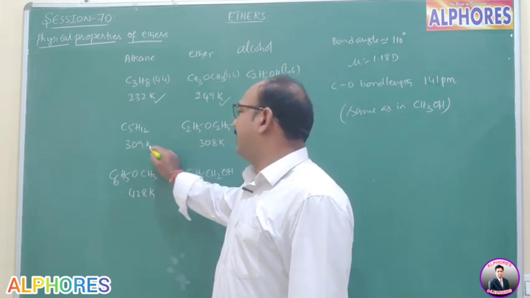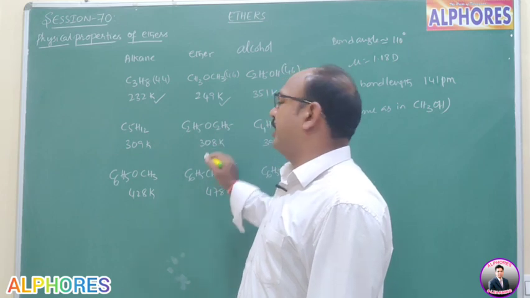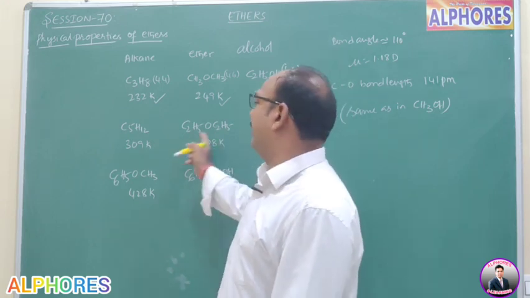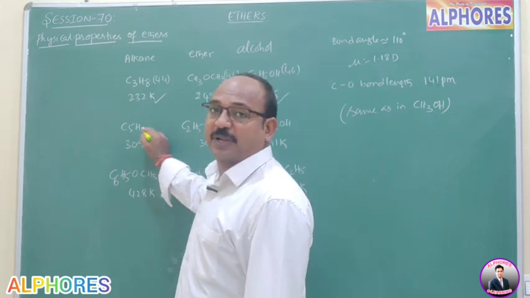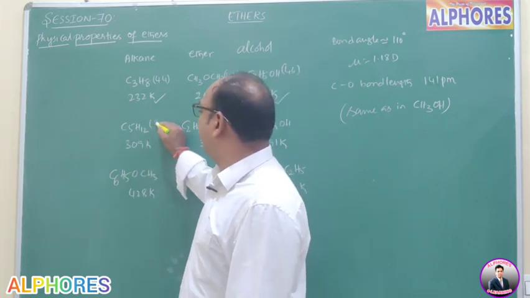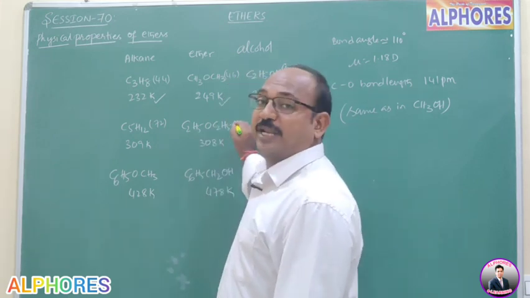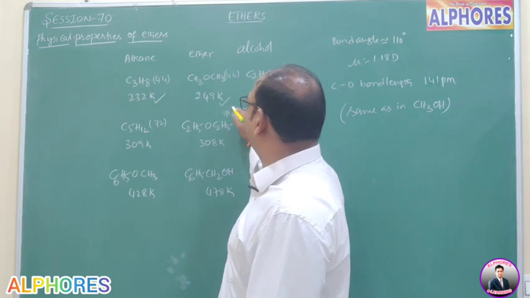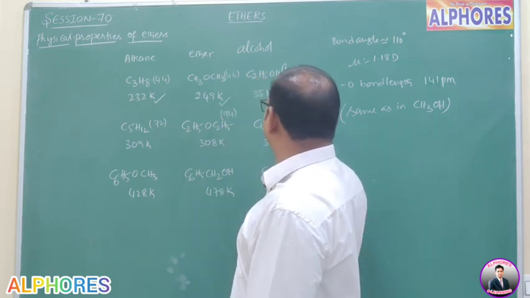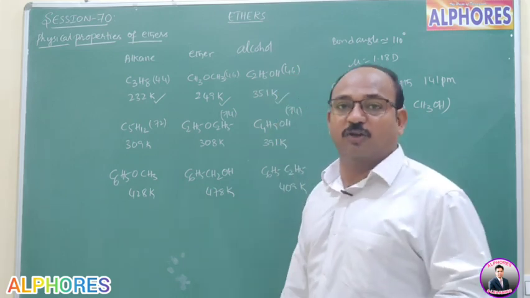Its boiling point is 309 Kelvin and diethyl ether is 308 Kelvin, both having nearly the same molecular weight. Here C5H12 means 60 plus 12, 72 is its molecular weight. Here 29 plus 29 is 58, plus 16, 74 is its molecular weight. All these have nearly the same molecular weights.